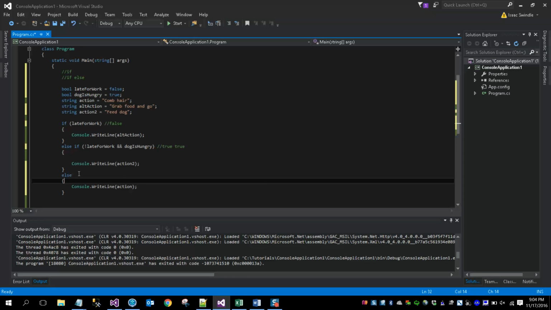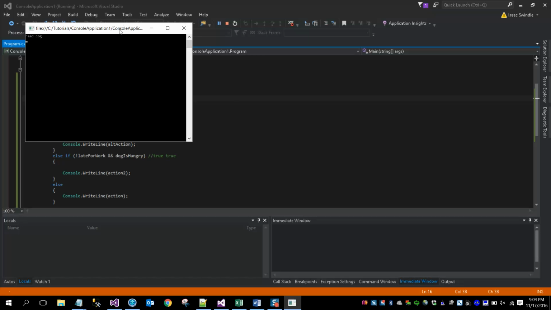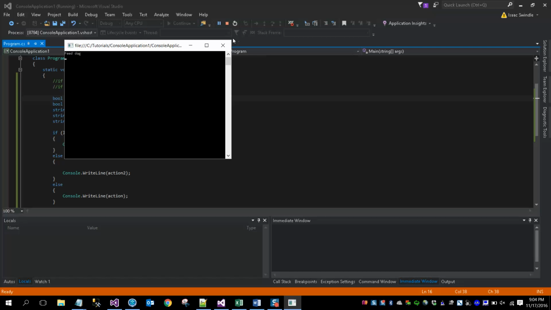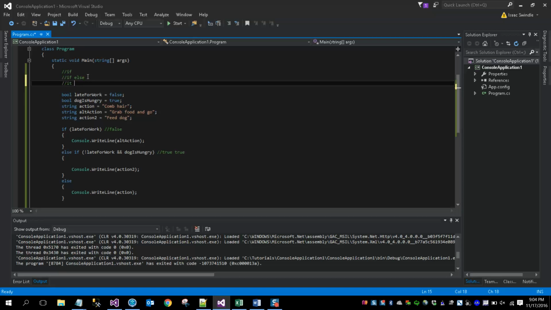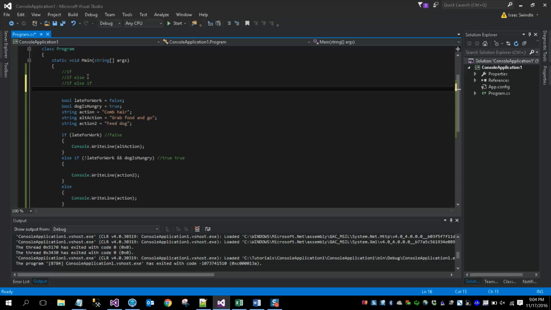So the only code that's going to execute in this sequence is this right here, because I'm not late for work and the dog is hungry. So I'm going to do that. So you should only see feed dog. Feed dog. So there's another construct we've built here. If, else if. And we've also seen if, else.